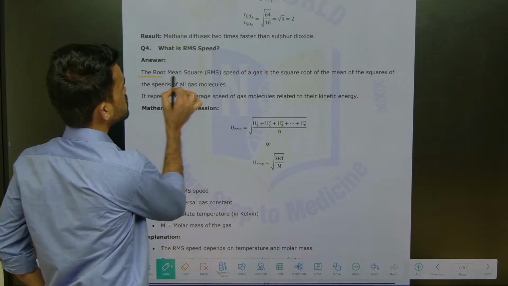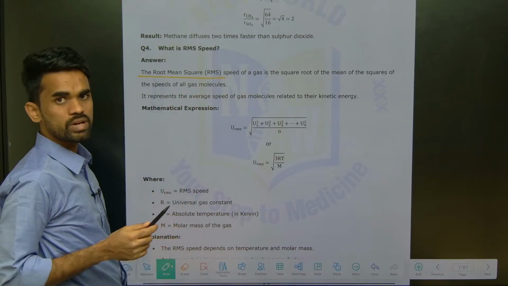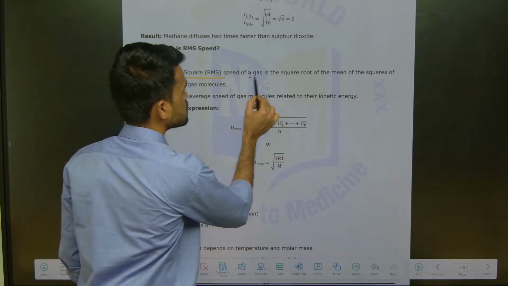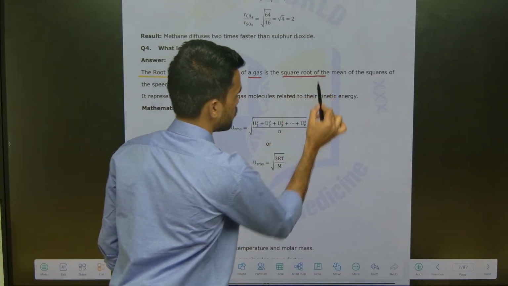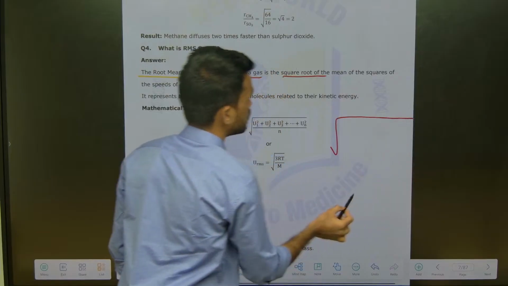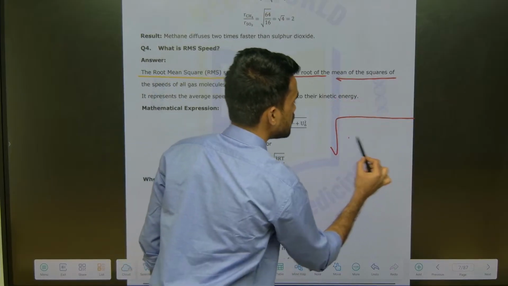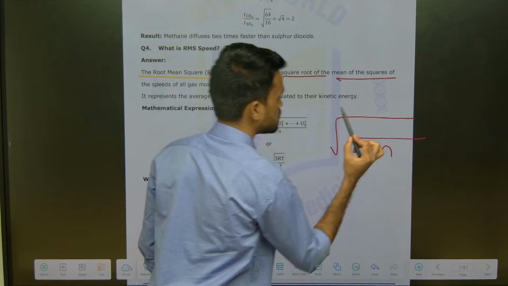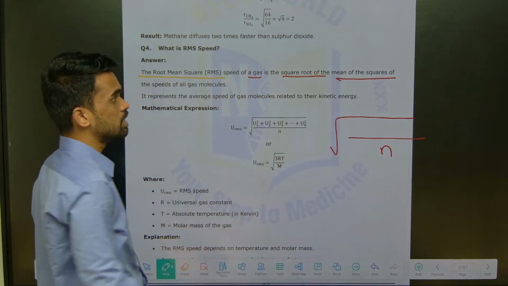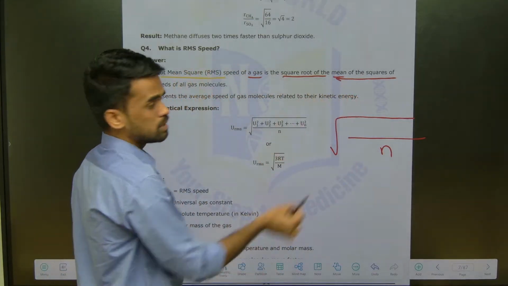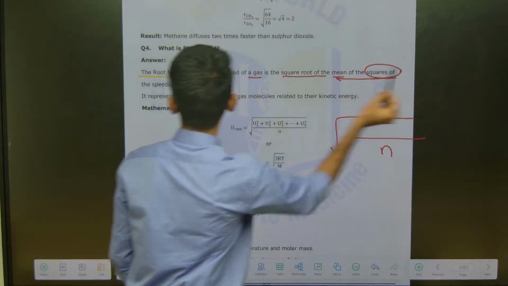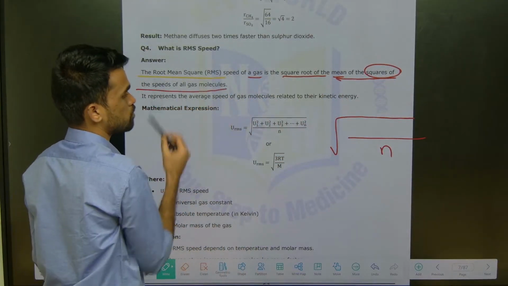The root mean square velocity or root mean square speed of a gas is the square root of the mean, where the total number of observations is n. The mean means average only. It is the mean of the squares of the speeds of all gas molecules.